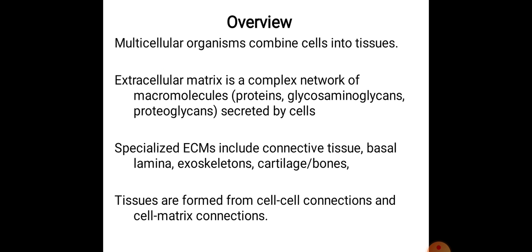Now overview. Multicellular organisms combine cells into tissues. Extracellular matrix is a complex network of molecules, proteins, glycosaminoglycans, and proteoglycans secreted by cells. Specialized extracellular matrix includes connective tissue, basal lamina, exoskeleton, cartilage or bones. Tissues are formed from cell-cell connections and cell-matrix connections.